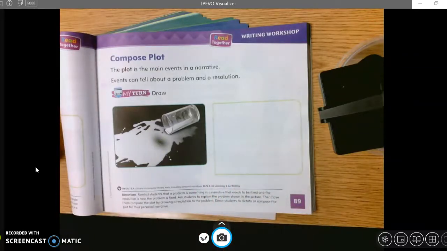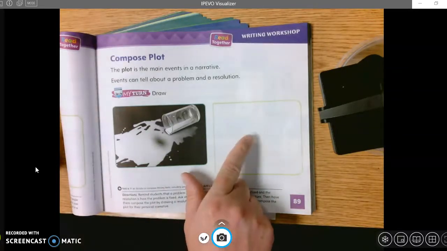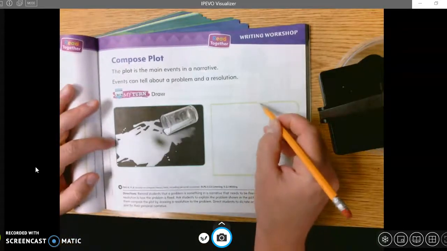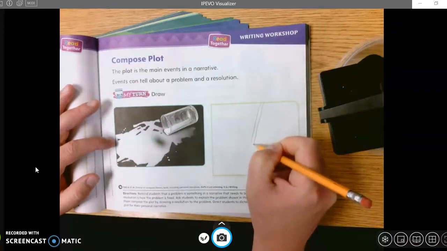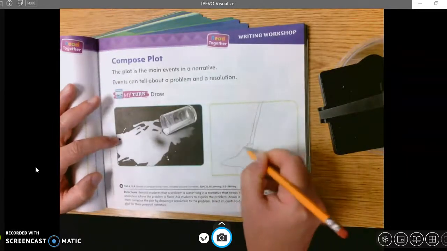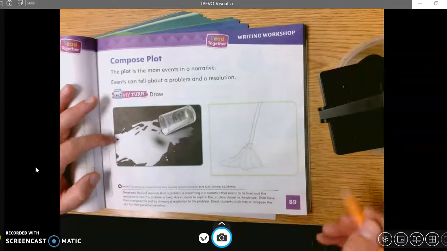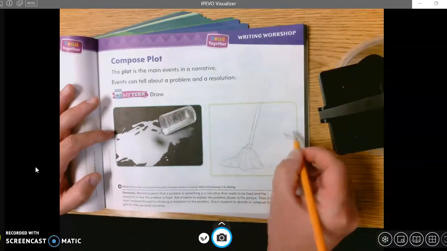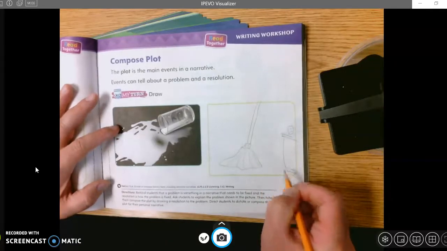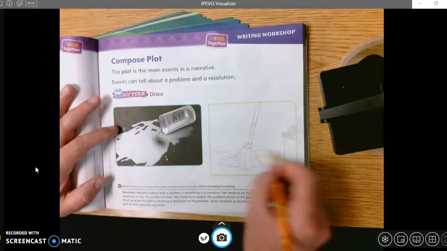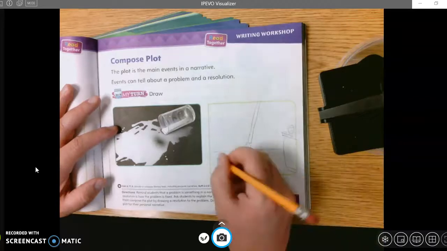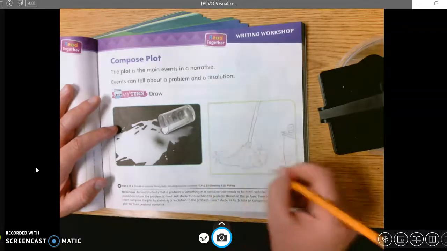What would be a resolution? What could you draw here that would show a resolution? Well, I would draw, for instance, maybe a mop. This looks like a solid floor, not carpet, so you could draw a mop, and the mop is getting up the mess. See? And then the cup is on the counter, ready to be cleaned. I got to clean my cup. Clean up the mess. That's the resolution, right? Clean it up. Now it's nice and shiny. Look at that. Sparkling, really a nice floor. There we go. So that's a resolution.